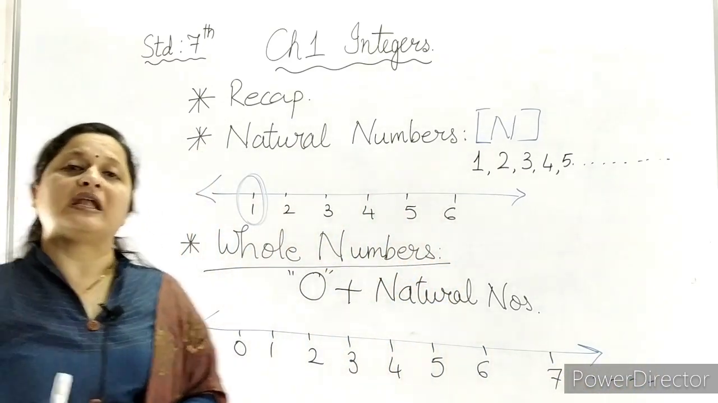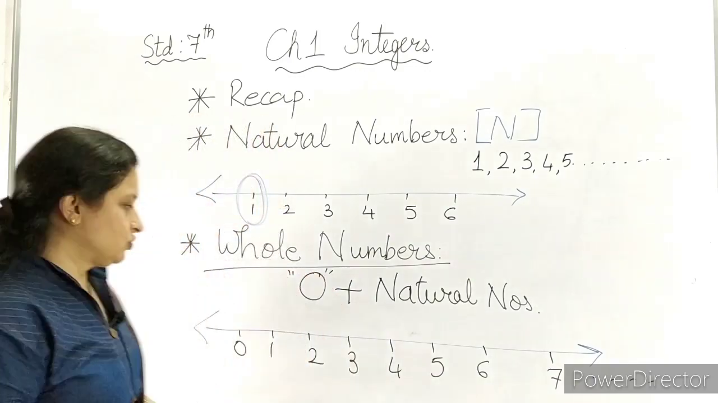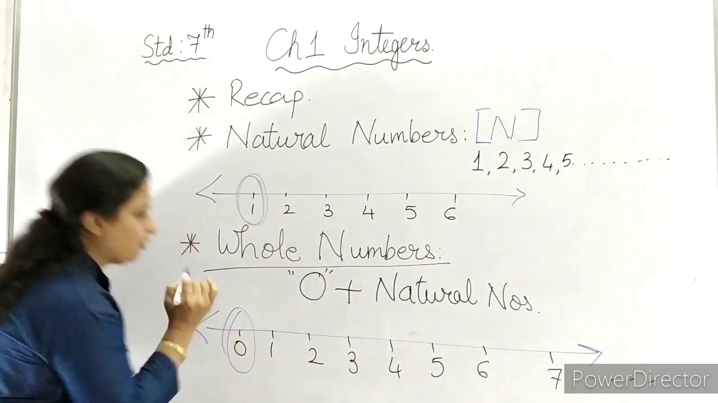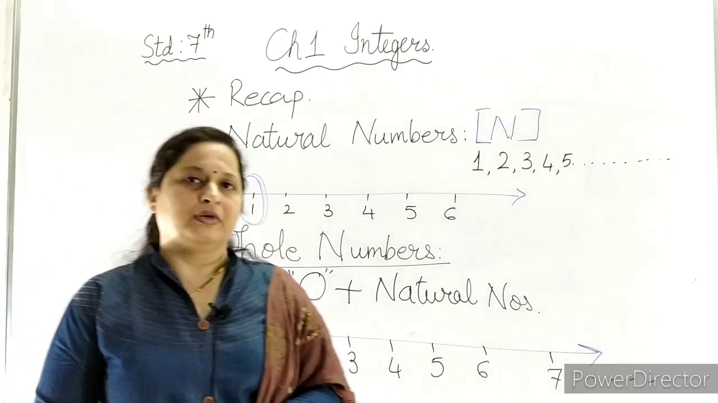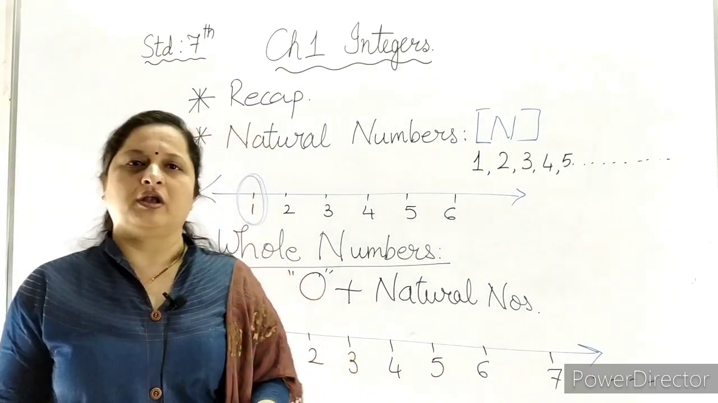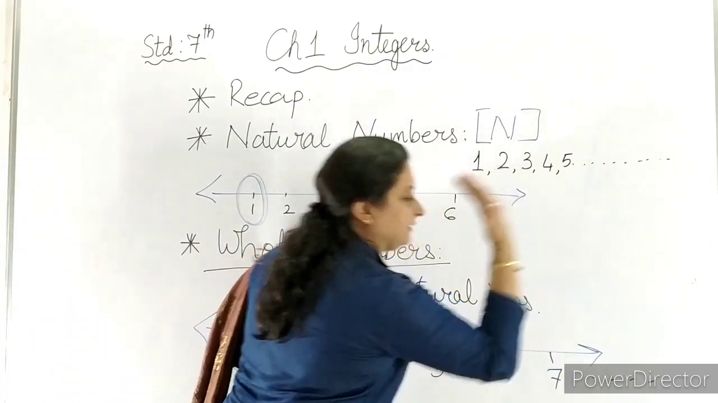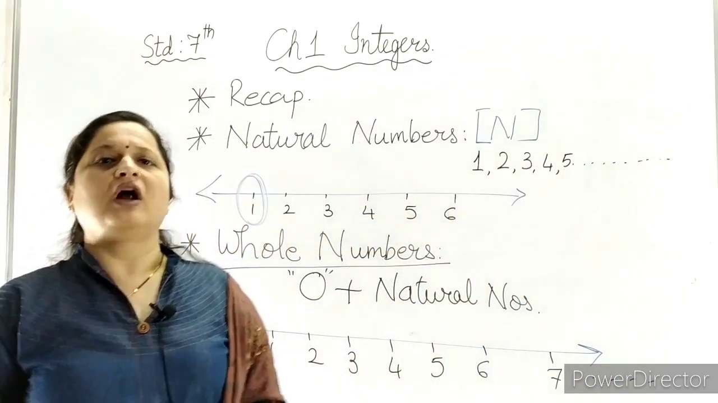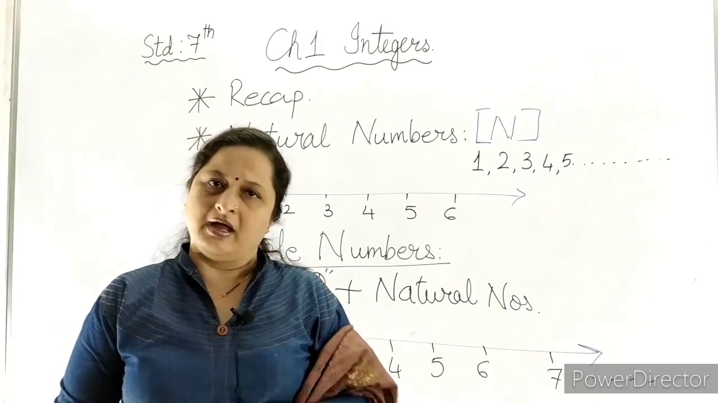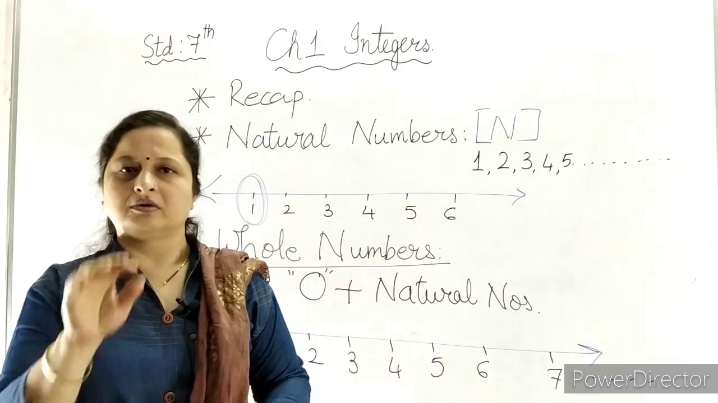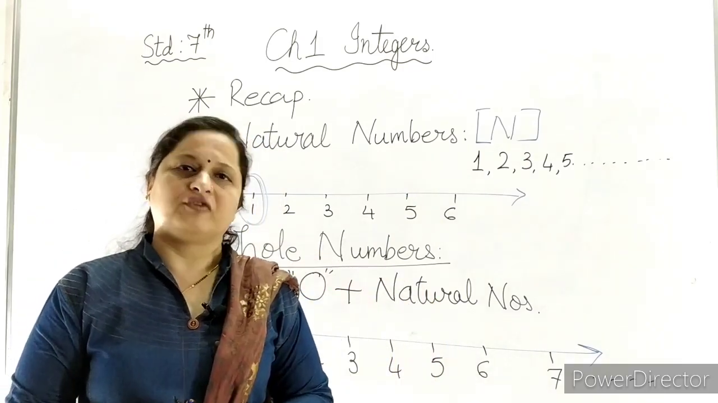Now, which is the smallest whole number? So 0 is the smallest whole number. There is no greatest whole number again, because as you all know, these numbers are till infinity. So we cannot get the greatest whole number. Now let us talk about the next set of numbers.